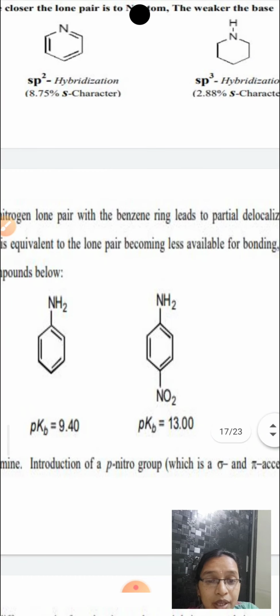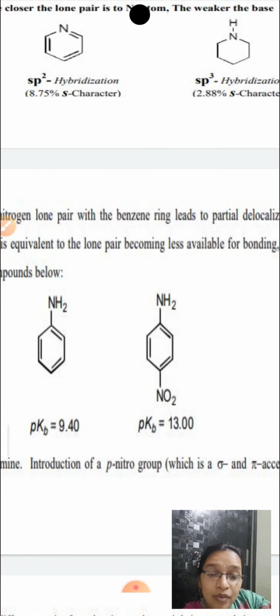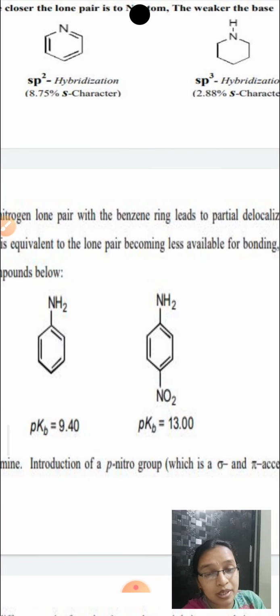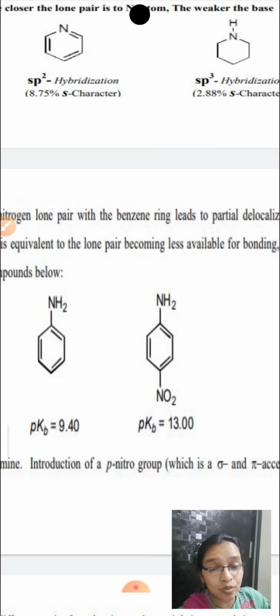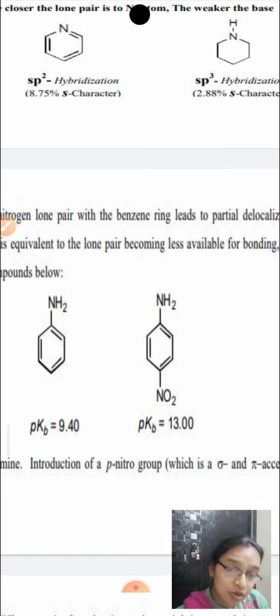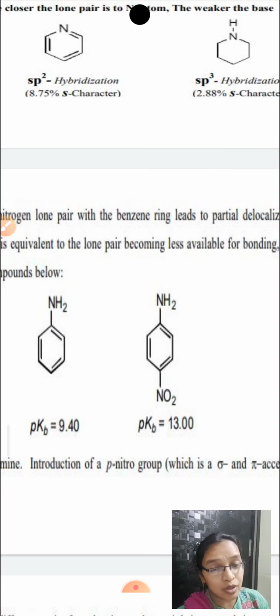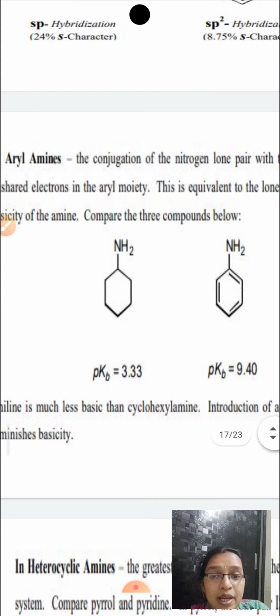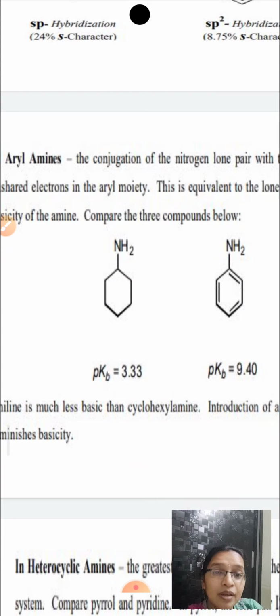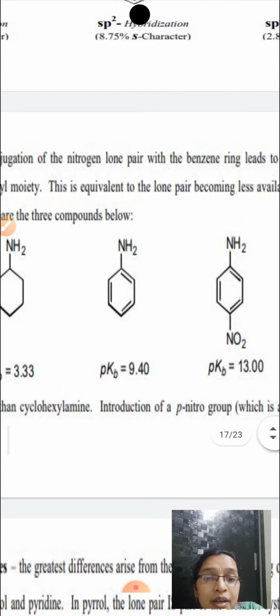In the third case, the lone pair of electrons are already delocalized to the benzene ring, and moreover the nitro group is an electron withdrawing group. It withdraws the electron density around the nitrogen, so nitrogen cannot donate the electron pair to H plus. Therefore the order of basicity is cyclohexylamine is greater than aniline is greater than paranitroaniline.